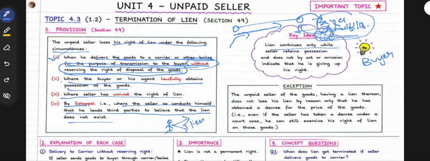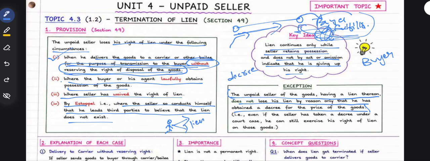Lien continues only while the seller retains possession and does not by act or omission indicate that he is giving up his right. The unpaid seller of the goods having a lien thereon does not lose his lien by reason of the fact that he has obtained a decree for the price of the goods. Suppose he has obtained a decree from the court for the price of the goods.